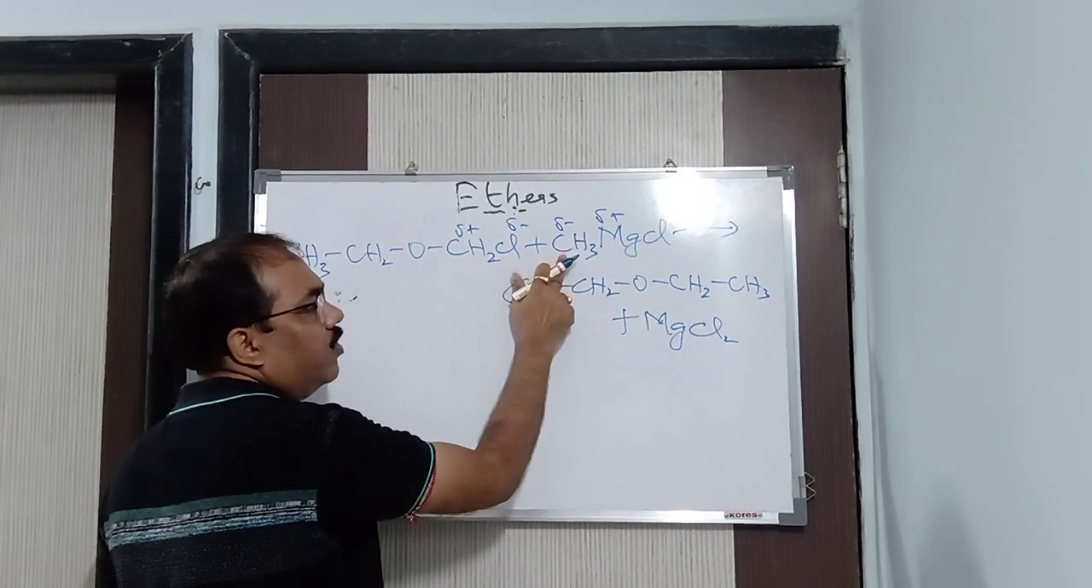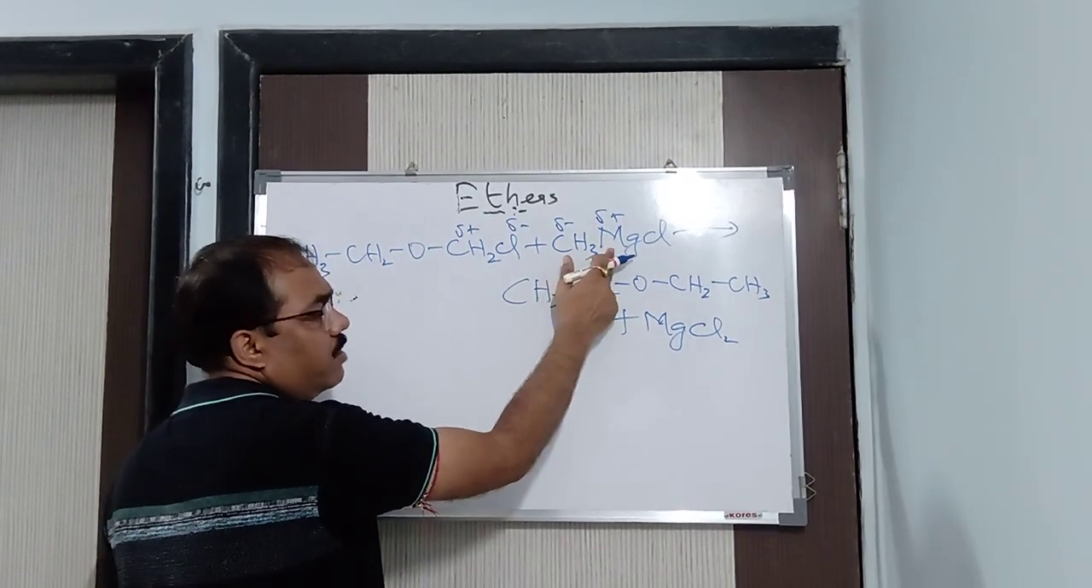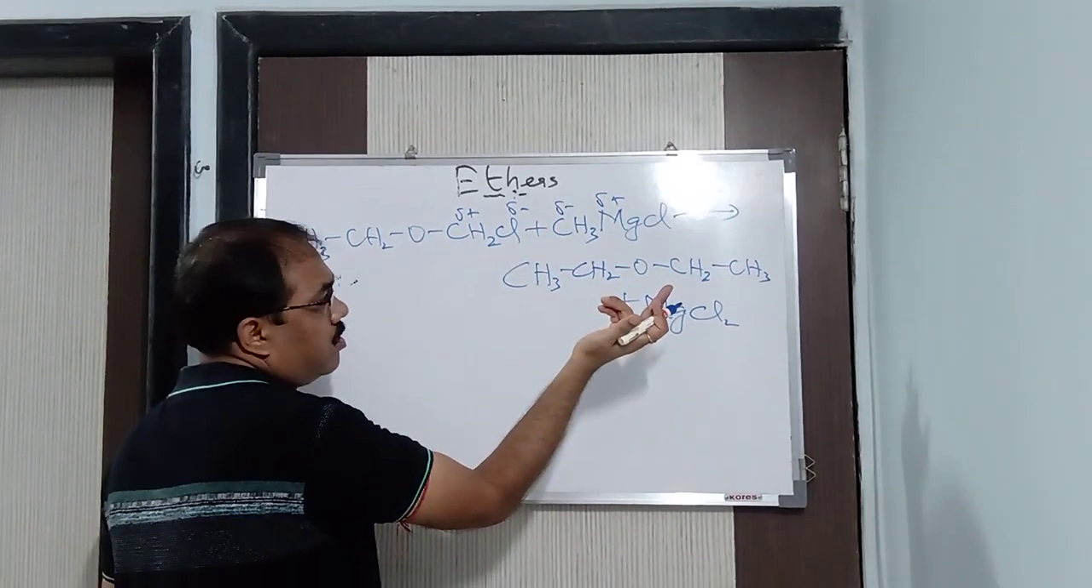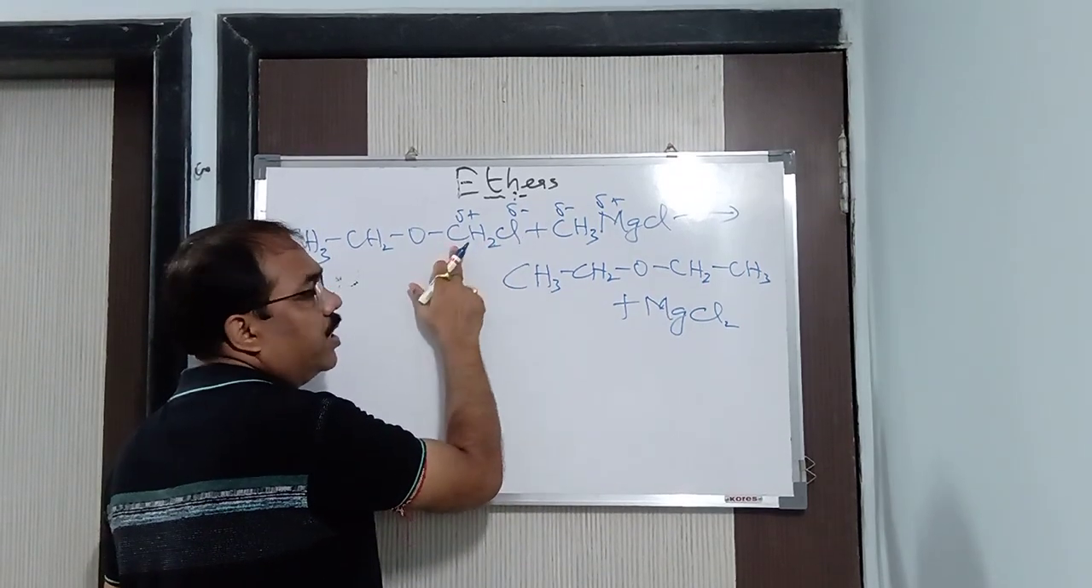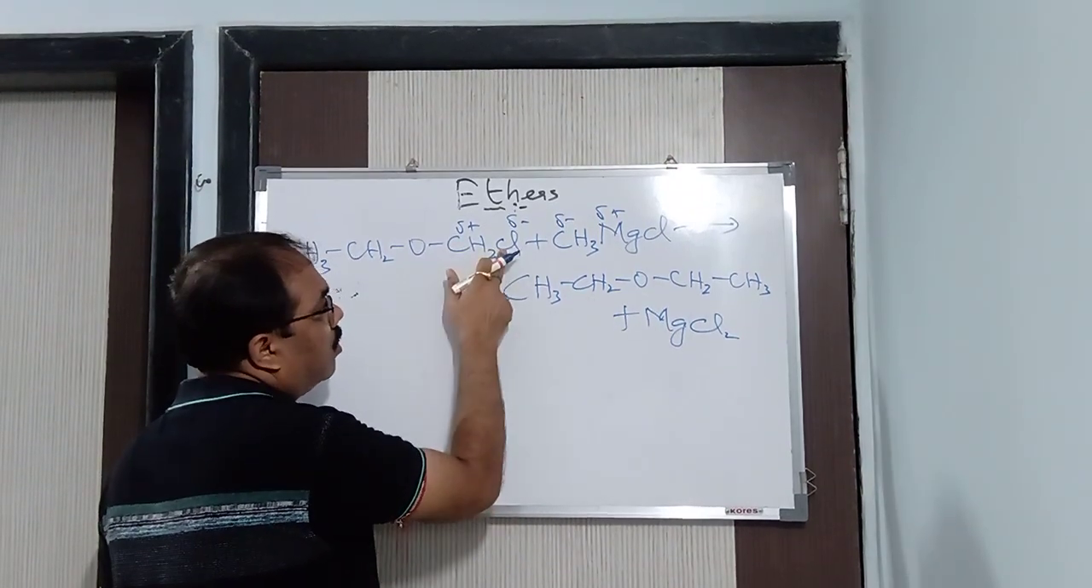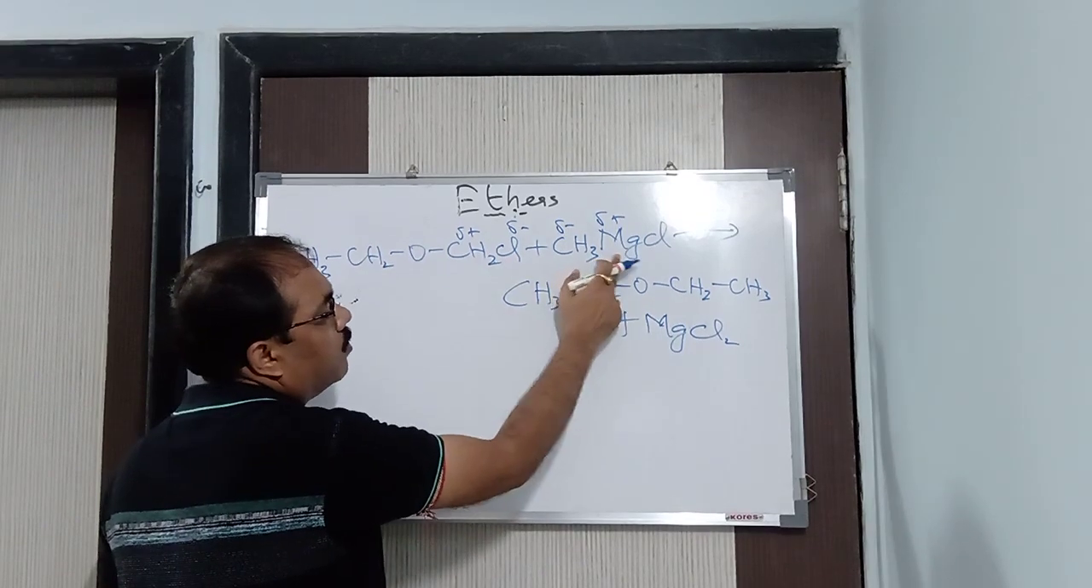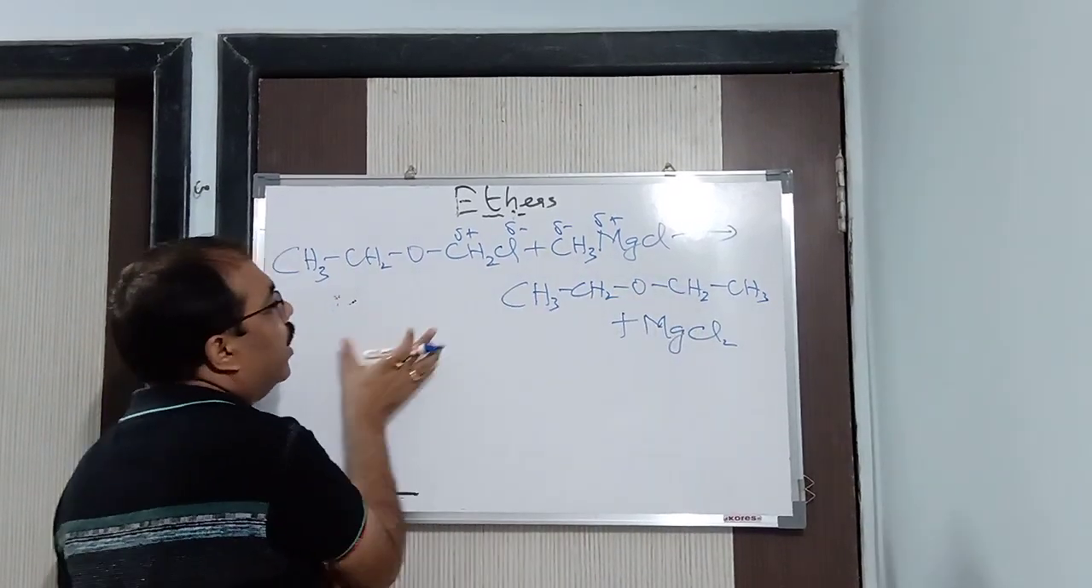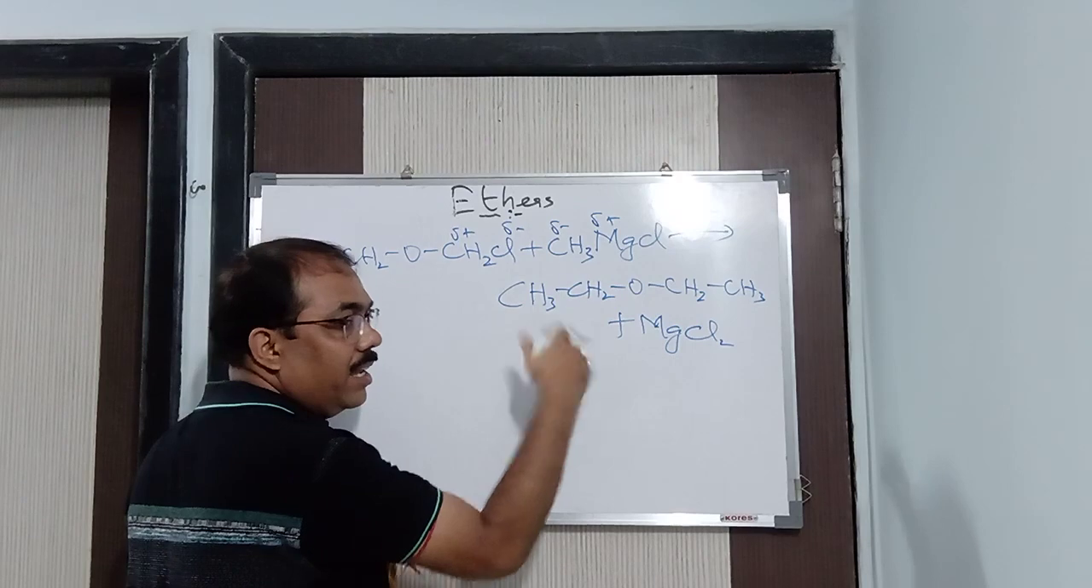Alright, now why is it negative? You know that carbon is more electronegative than magnesium. You studied this in lower classes. Here chlorine is more electronegative than carbon. You also studied that in lower classes. So hence this is negative. This goes with Mg positive to form MgCl2 and we get it. So what are you getting here? You are getting a higher ether or not?